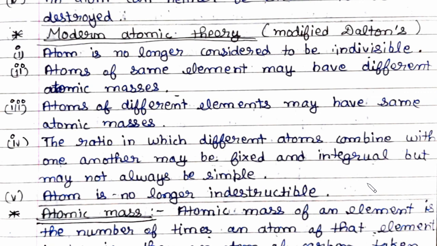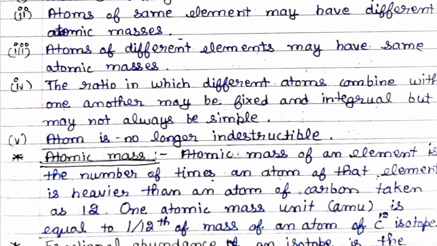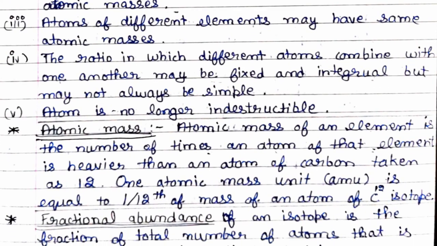Atom is no longer indestructible. Now let us discuss atomic mass. Atomic mass of an element is the number of times an atom of that element is heavier than an atom of carbon taken as 12. One atomic mass unit (amu) is equal to 1/12 of the mass of an atom of C-12 isotope.